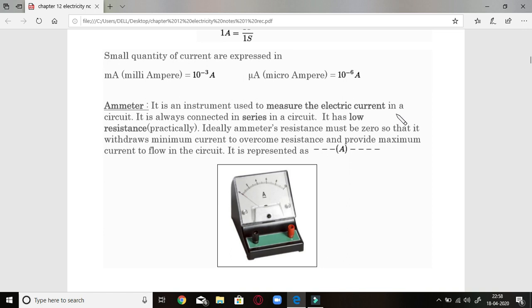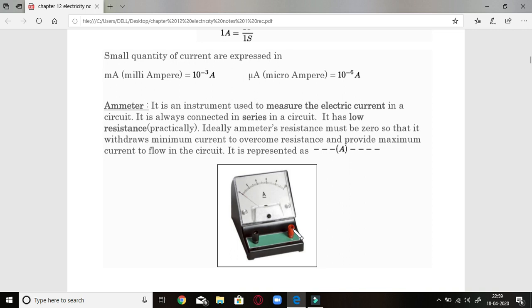Now this current is measured with a very special instrument called an ammeter. As you can see here, this is a diagram of an ammeter. It is a meter with a graduated scale on its face, ranging from 0 to 10, and it measures current in amperes, as it is written A. You can also see two knobs here, one black and one red. The black knob is the negative terminal, and the red is the positive terminal.